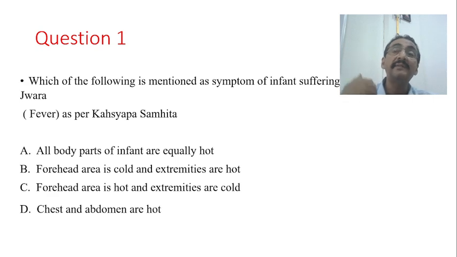So forehead area and other middle areas of the body. Of course, in the shloka he only mentioned the forehead area, lalatasya abhitaptata. So the forehead is very hot compared to the peripheral parts of the body, compared to the extremities, panipadasya shitatvam. Compared to the lalata, the panipada area of the baby is comparatively cold.